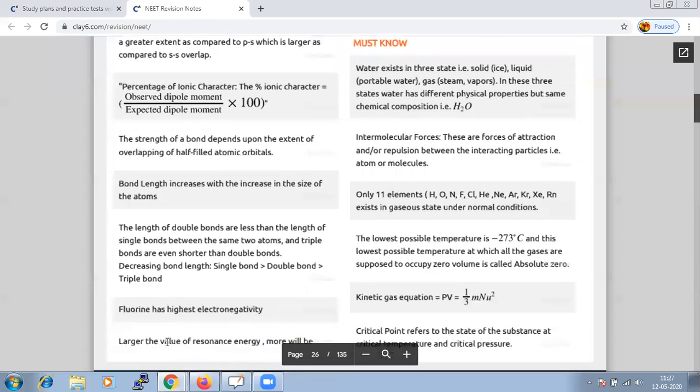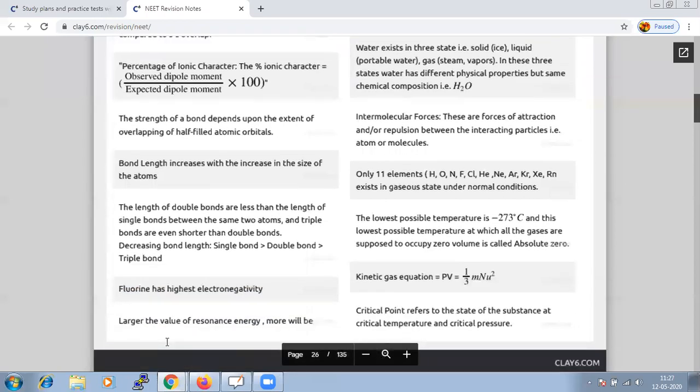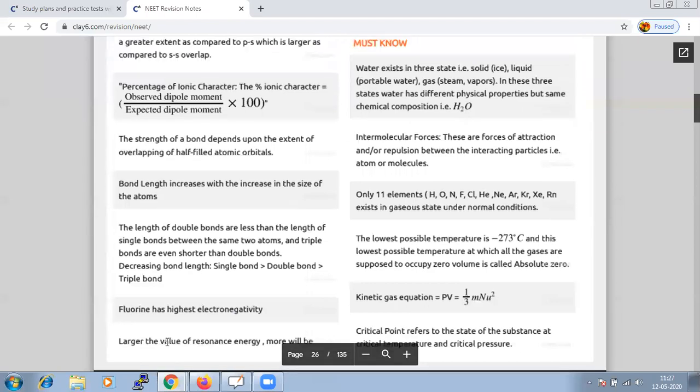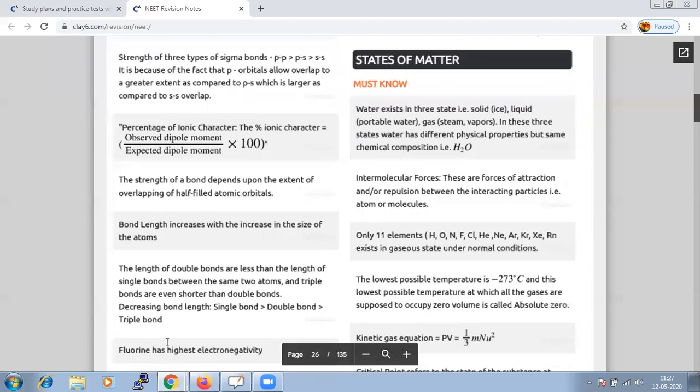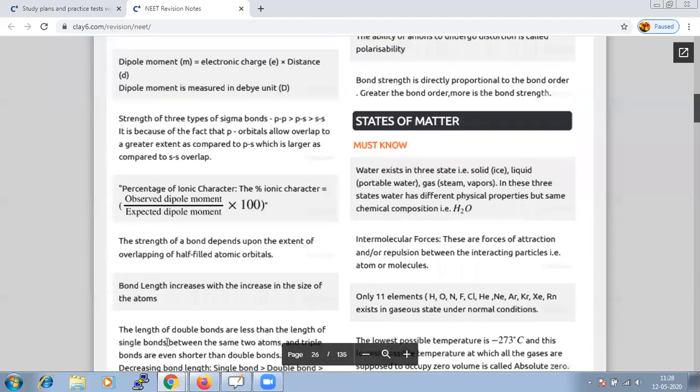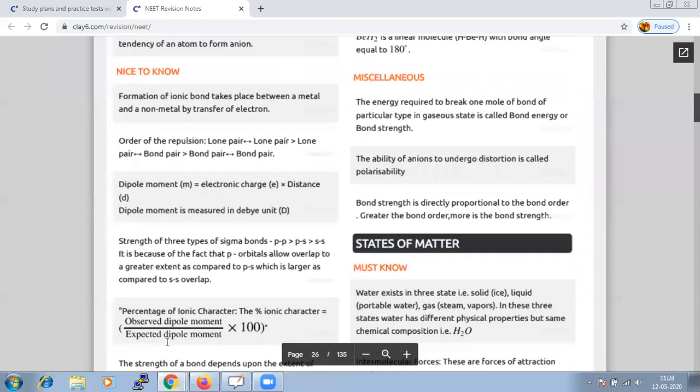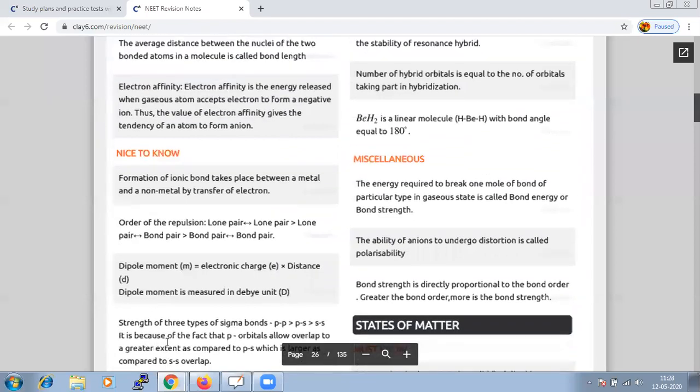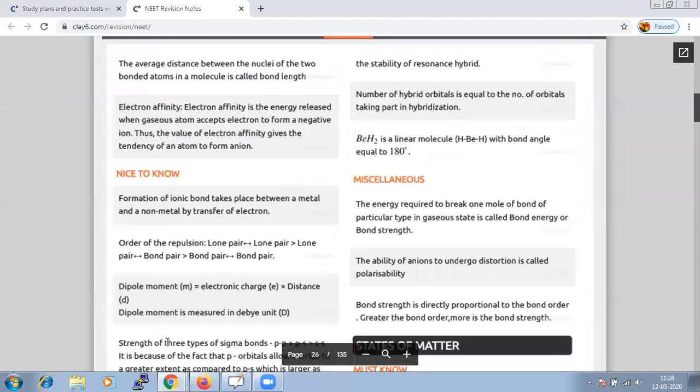And all of us know fluorine has the highest electronegativity, and the larger the value of resonance, the more stable the resonance hybrid. So these are all small pieces of information, but their impact is very high.